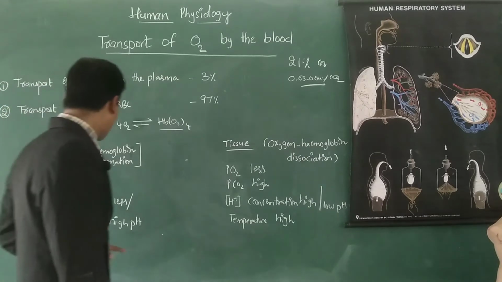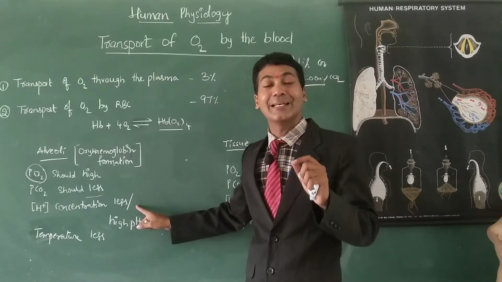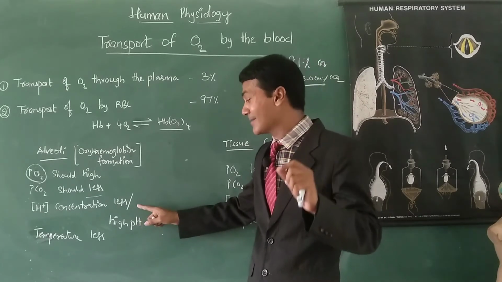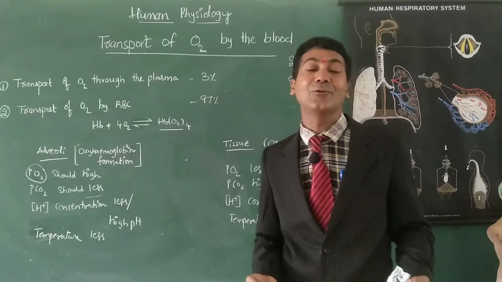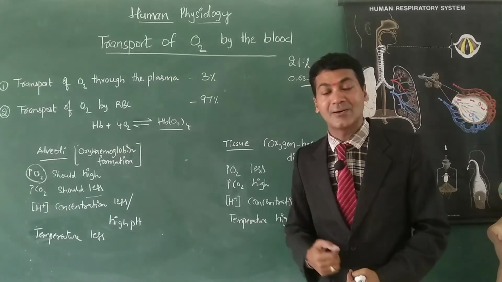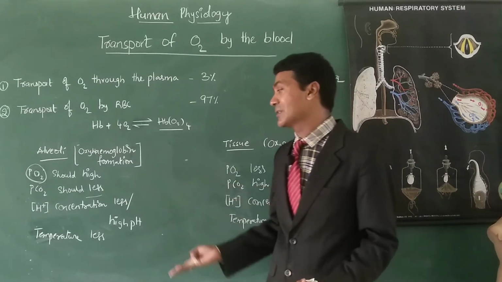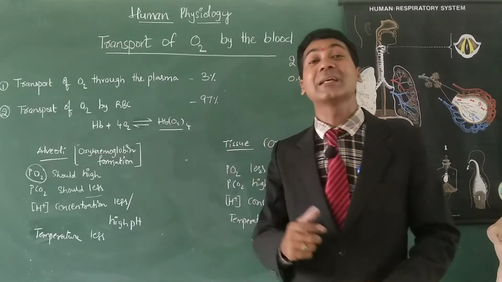And apart from that, H plus ion concentration also should be less, that is, high pH. Obviously at the alveolar level no cytoplasm is present, so there is no hydrogen ion concentration gradient, and hydrogen ion concentration is less in alveoli. And the fourth factor is that temperature is less.